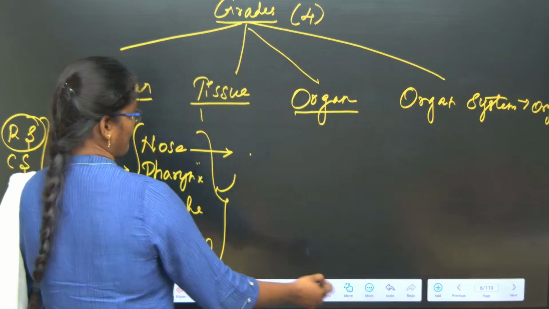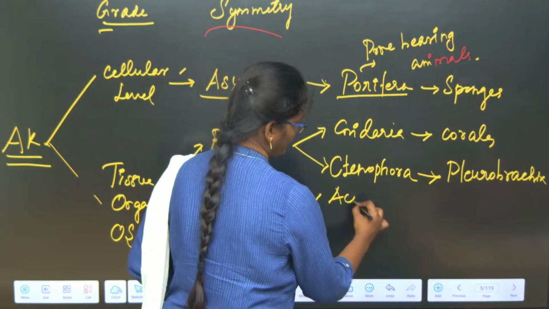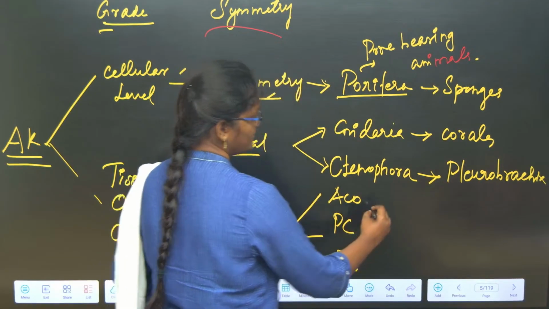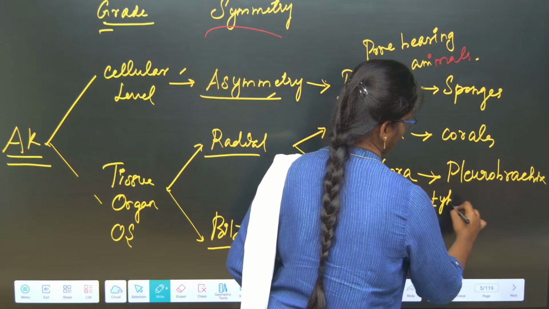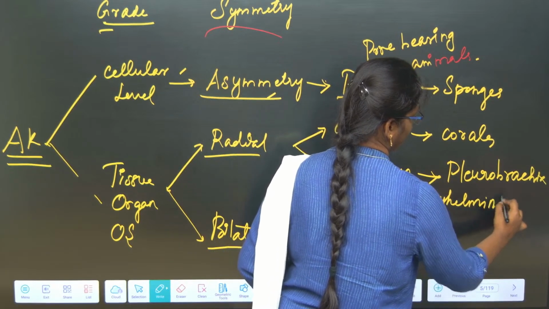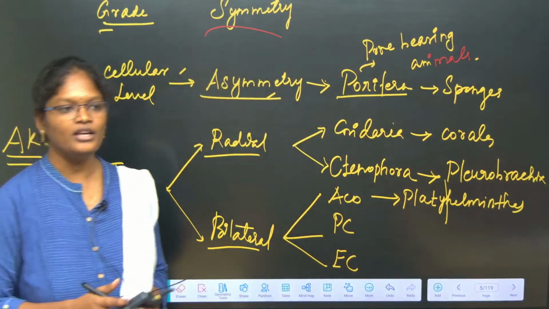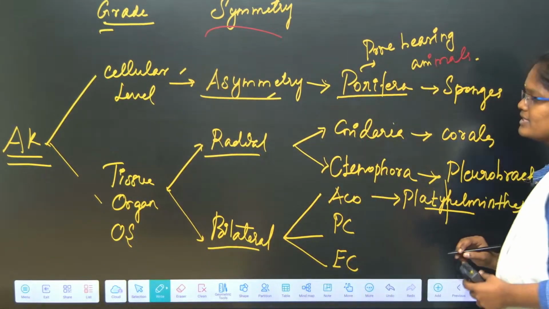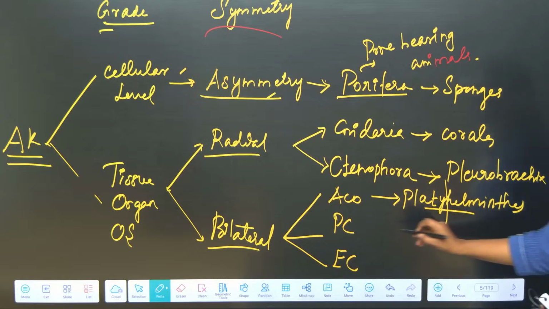See, acoelomate, pseudocoelomate and eucoelomate. In the acoelomates, we have a phylum called Platyhelminthes. Platy means flat, helminth means worms. So those worms that are flat, we keep under the Platyhelminthes. Examples are Taenia solium and Fasciola hepatica.